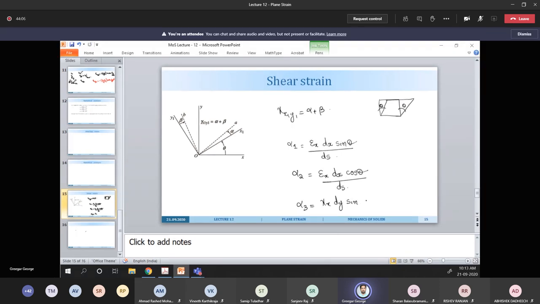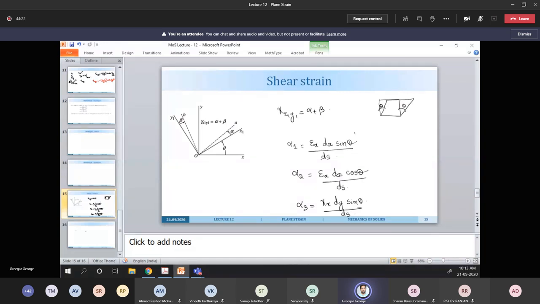See, earlier in the first figure, from figure A, we calculated epsilon x dx cos theta there. But now for the length of the perpendicular, we take the sine part. Similarly, in figure 2, it was epsilon x dx sin theta, but for the perpendicular, we are taking the cos component.